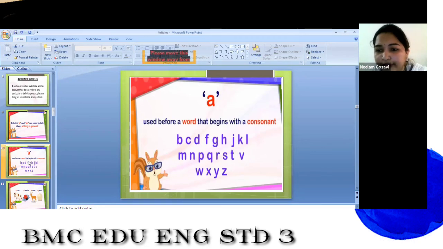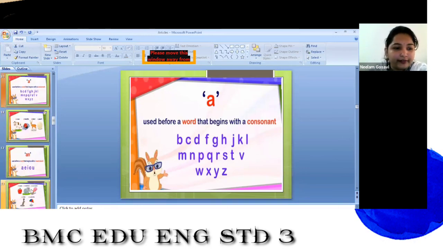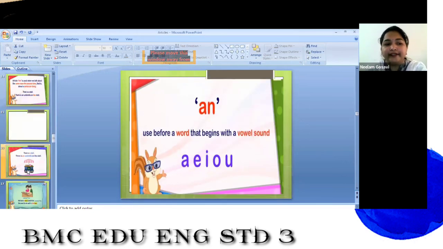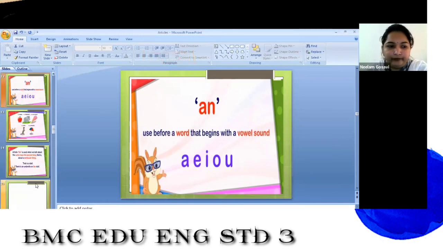Consonants are B, C, D, F, G, H, J, K, L, M, N, P, Q, R, S, T, V, W, X, Y, Z. And vowels are A, E, I, O, U. So these are the basic things which we have learned today.